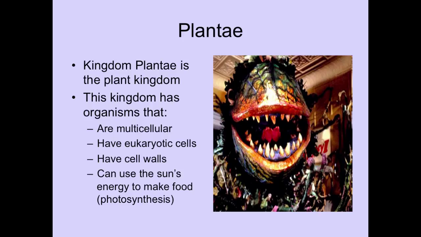So every plant, in their individual cells, because remember, to be living, you have to be made up of cells, their cells have an extra organelle, which is a cell wall. And most importantly, they can use the sun's energy to make food through photosynthesis, and we call that autotrophic.